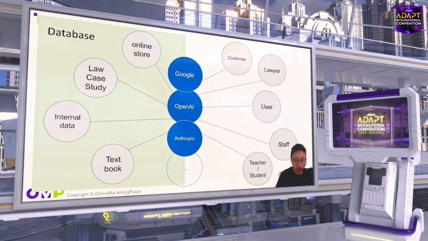But it's not just OpenAI. Actually, Google and other companies are also developing their own AI. We also call it LLM, large language model, because AI is a very generic term. In this case, we call this LLM.